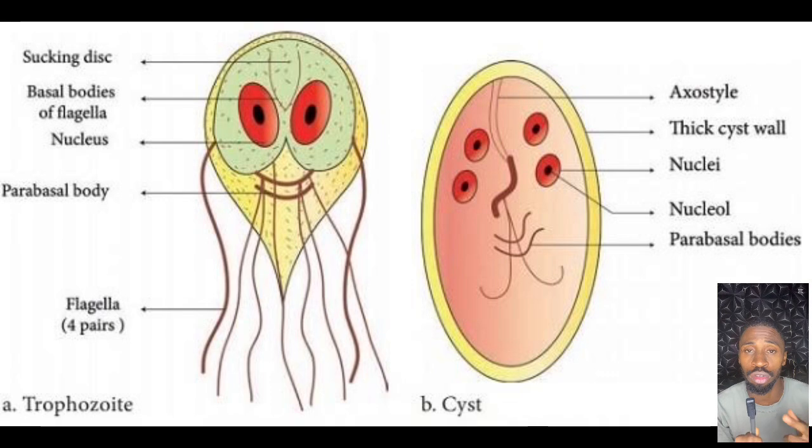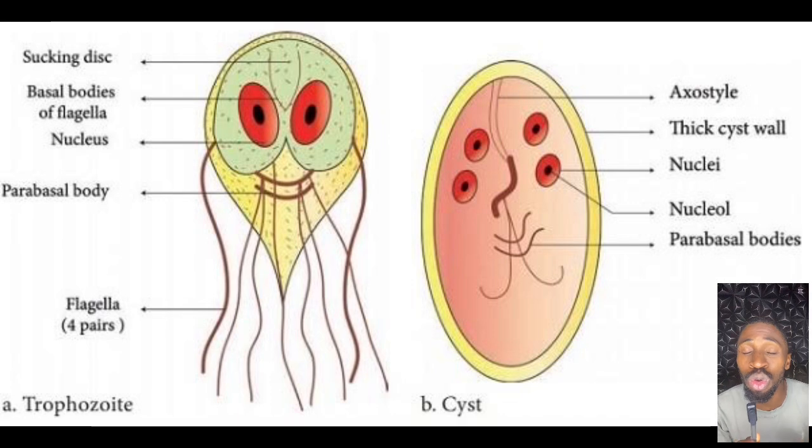It has 2 nuclei, looking like eyes. Just like a nose, it has a ventral sucking disc, which is used to latch itself onto the wall of the intestine. It also has an axostyle and a median body, which help to support its internal structure.